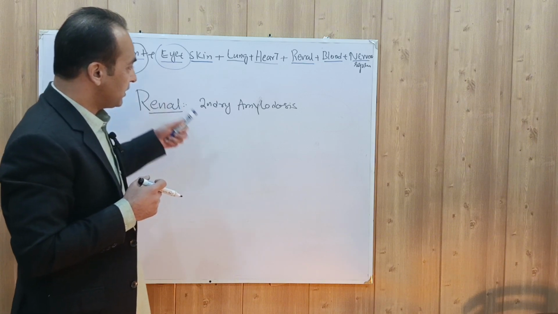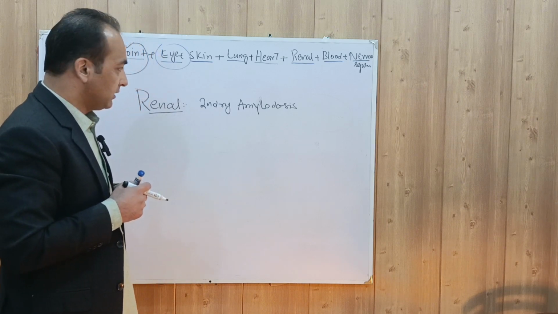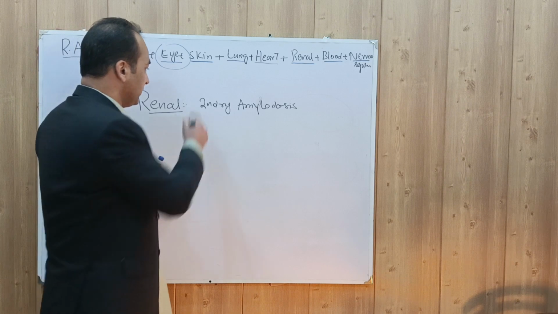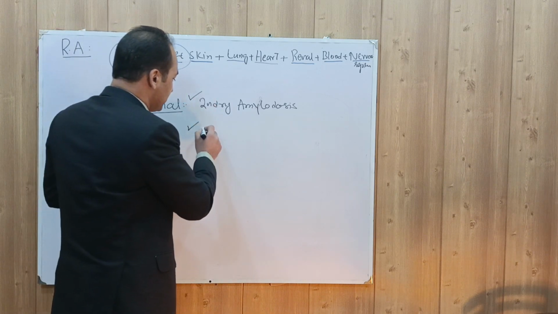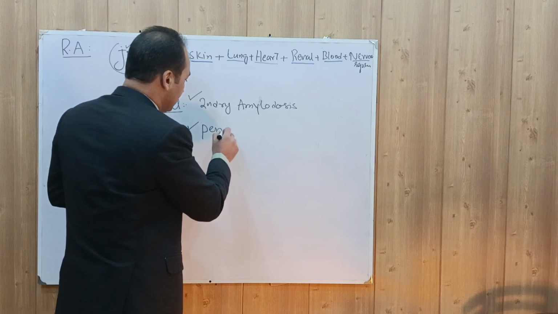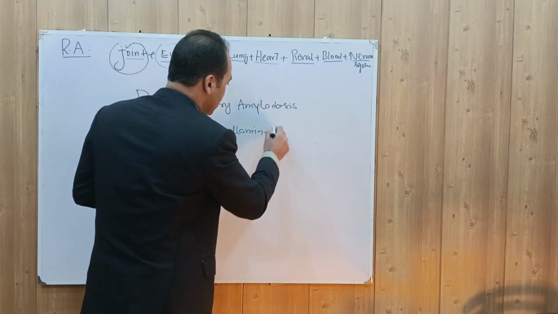And if the amyloid deposits in the kidney, the patient may present with proteinuria, that is nephrotic syndrome. Similarly, these patients use penicillamine, and penicillamine can also cause nephrotic syndrome.